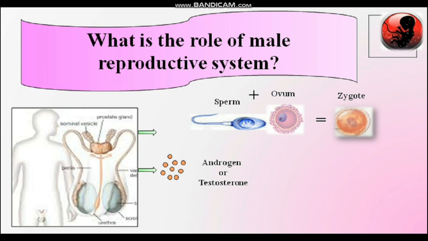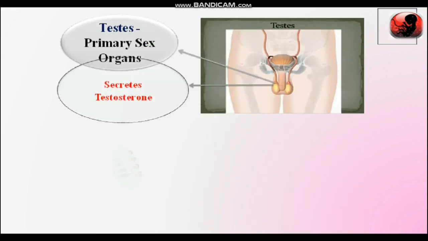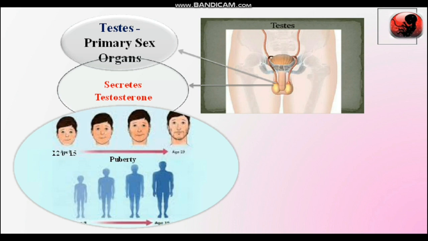What is the role of this sex hormone? See this diagram. The primary sex organ, that is the testes, is present outside the abdomen in a pouch, that is the scrotum. The testes secrete the hormone testosterone, which plays an important role during puberty. What is puberty?